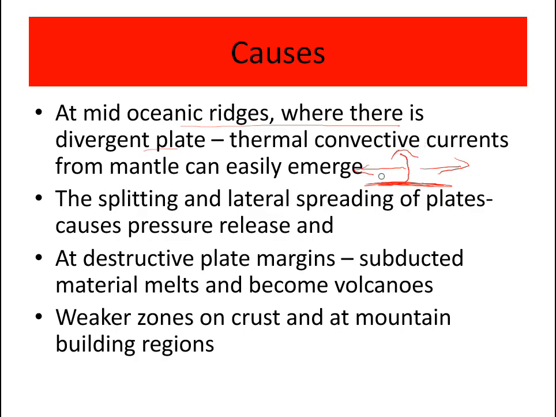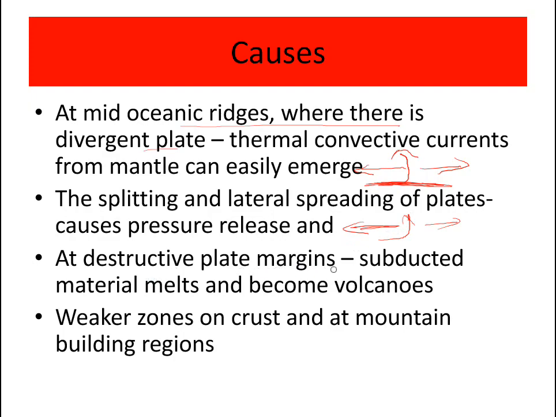This is at mid-oceanic ridges, with splitting and lateral spreading of plates. The plates can spread laterally in opposite directions, and that causes pressure release, which also causes volcanoes. When the pressure is released, the change in melting point releases the magma outside of the crust.